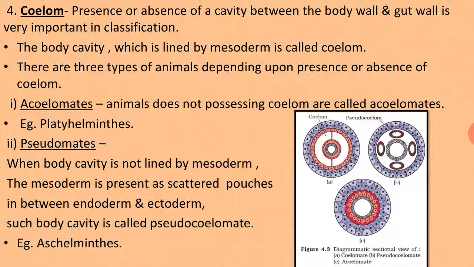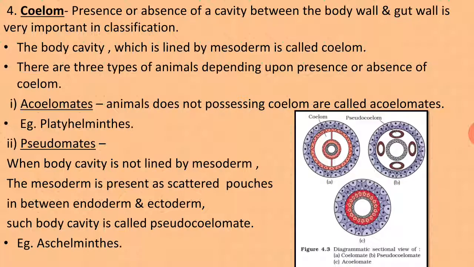युजली ट्रिप्लोब्लास्टिक ॲनिमल्स जे आहेत त्यामध्ये आपल्याला 3 लेअर पाहायला मिळतात आणि ही जी बॉडी कॅव्हिटी आहे ही ट्रिप्लोब्लास्टिक ऑर्गॅनिझममध्ये मेझोडर्मनी लाईन असते. And the mesoderm is present in the form of scattered patches in between ectoderm and endoderm, and such organisms are known as pseudocoelomates. Pseudo means false. That means organisms showing a false cavity in the body are known as pseudocoelomates. Example is Aschelminthes. Here is the figure.